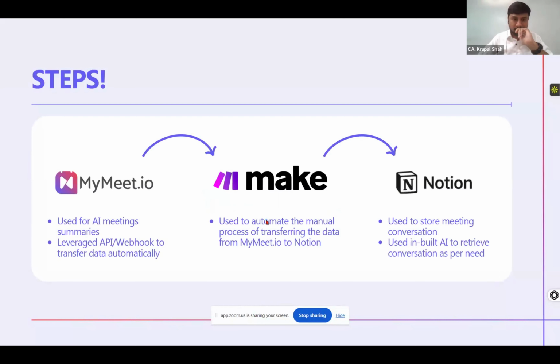mymeet.io and make.com are two Gen AI platforms where you can do a specific set of tasks. It's not restricted to a particular use case. Whereas Notion is an app, and we refrain from mentioning or showcasing any particular app as such.